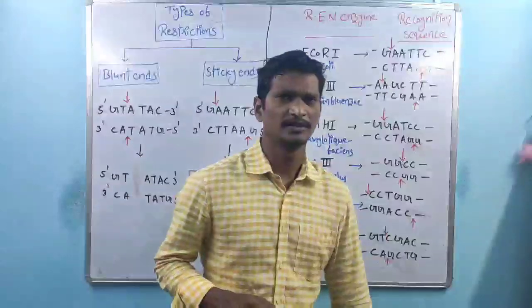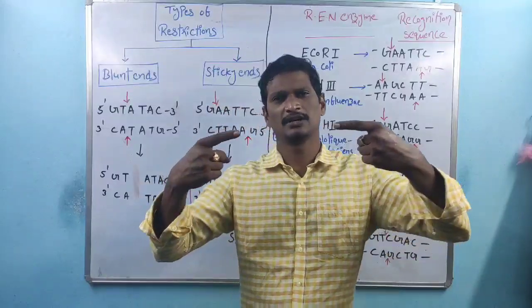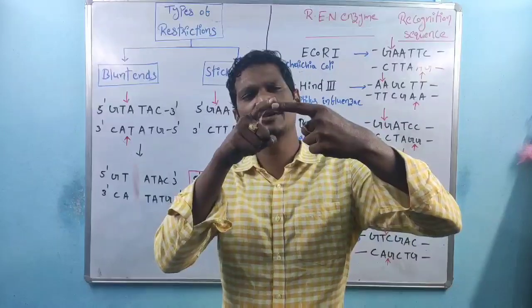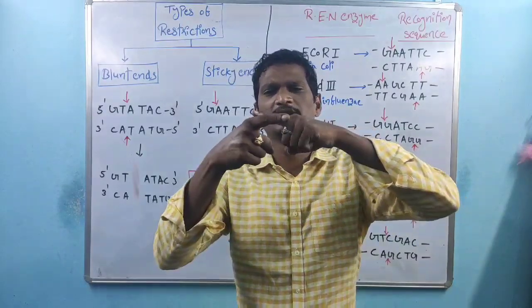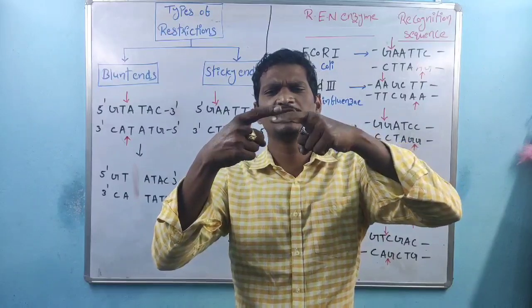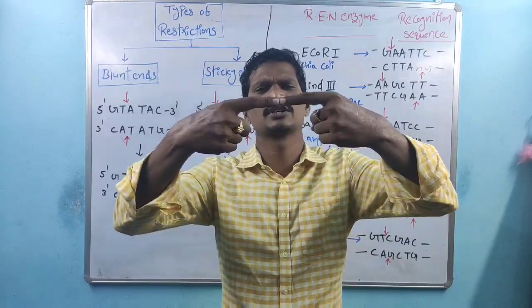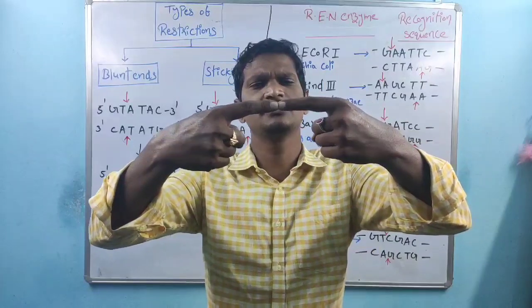What is a blunt end? Suppose this is one strand of the DNA, and this is another strand of the DNA. So this is the structure of DNA.